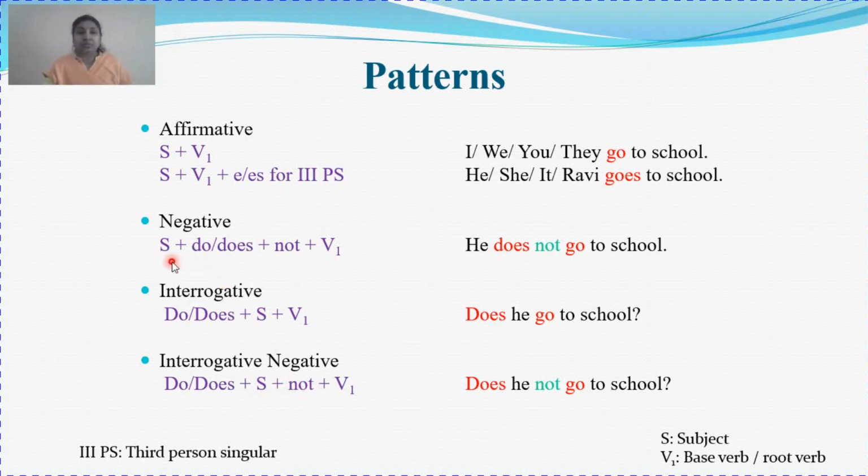Like in this sentence, you see subject plus do does. Now this has been inverted. This has been replaced with each other. So subject plus do does becomes do does plus subject. Only this will change, the rest of the part will remain as it is. The not plus verb first form remained as it is. So your interrogative negative sentence will have do does plus subject plus not plus verb first form. And in the sentence form you will have, does he not go to school? Clear?